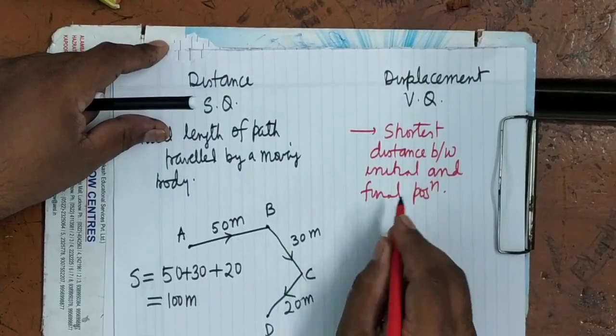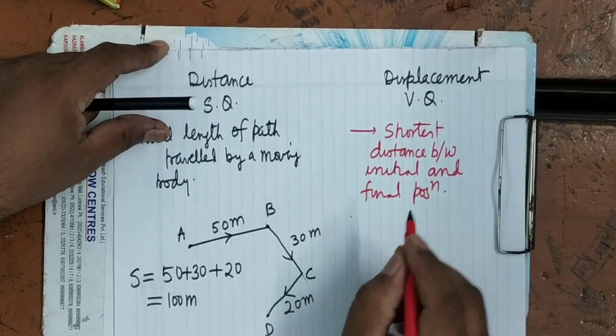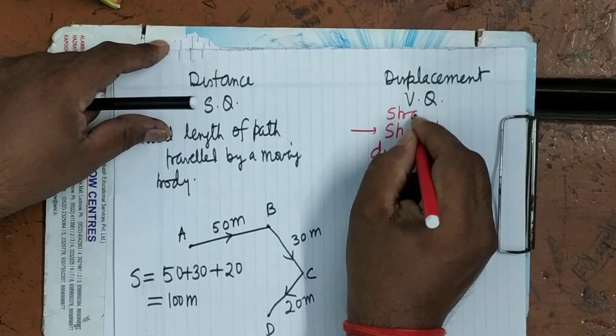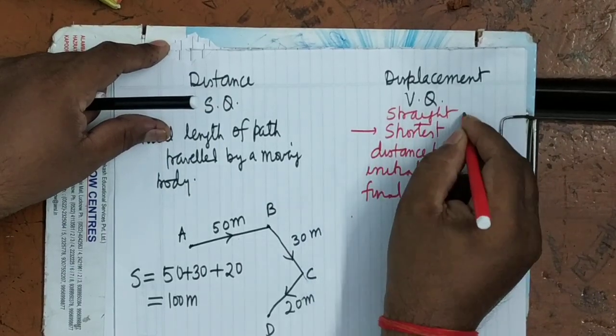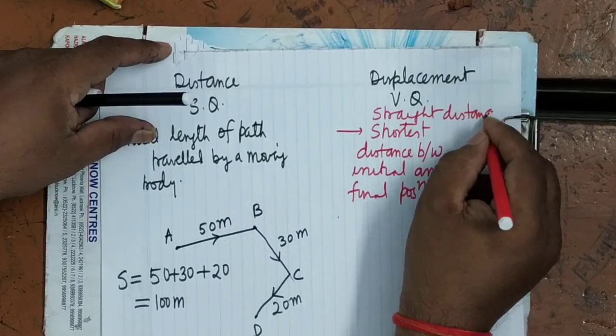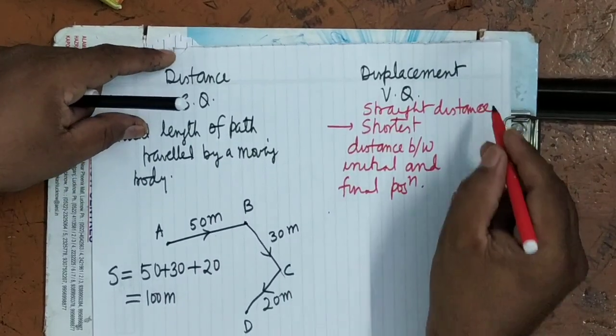Or we can say that it is the straight distance. Shortest distance or straight distance. Because the straight distance will always be shortest.